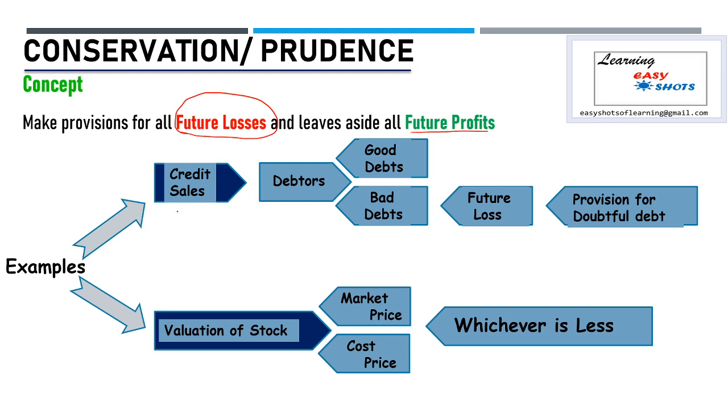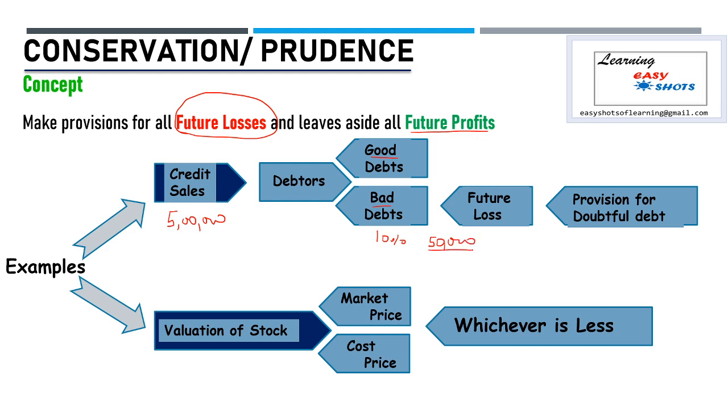For example, if in a particular year a company's credit sale is 5 lakh rupees, now when we receive the amount from the debtors, debtors are of two types. Good debtors are those that pay the money on time, but bad debtors are those that will not pay the money and the company incurs a loss. When we sell goods, we cannot differentiate between good debtors and bad debtors. But after analyzing year on year financial statements, we say that 10% will be bad debtors in future. So we make a provision of this 10%, that is 50,000.